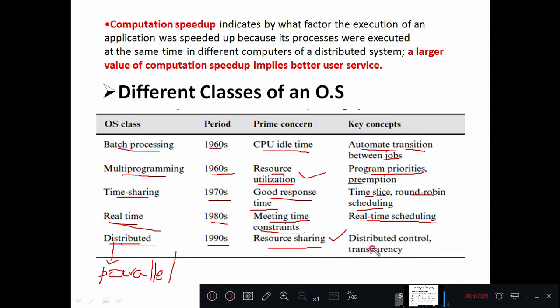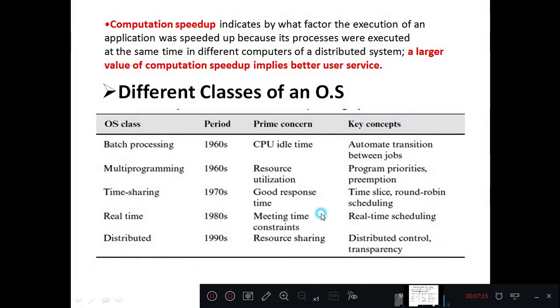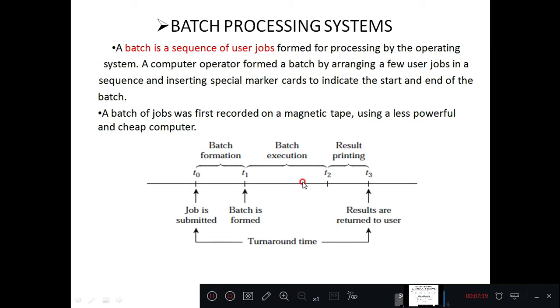Next, what are the key concepts? Distributed control and transparency. These terms we will see later in the chapter. Okay, so moving to the next slide, this was the brief about the different classes of an operating system. Let us see these classes of an operating system in more detail. Okay, the first one, batch processing system.